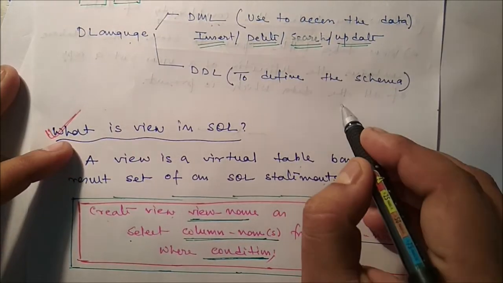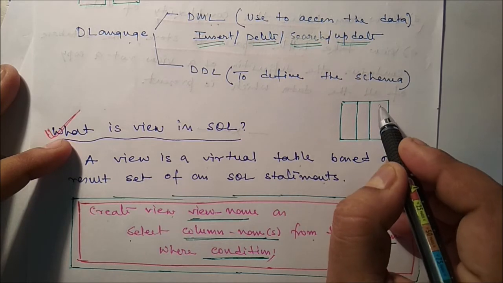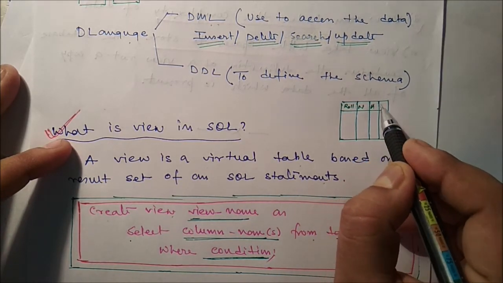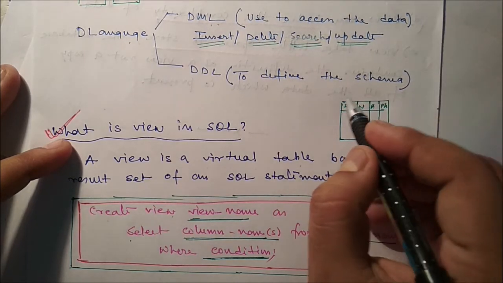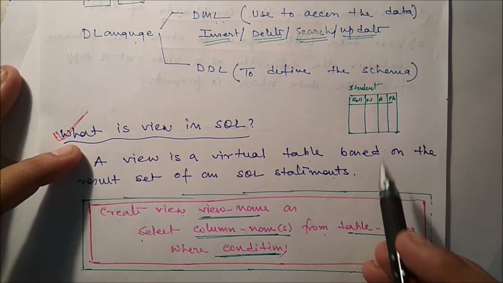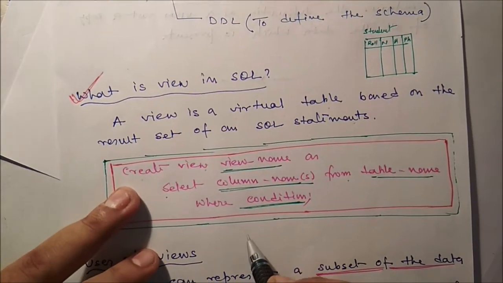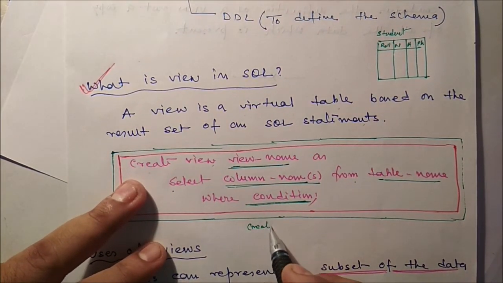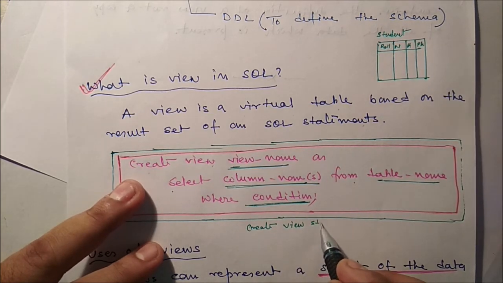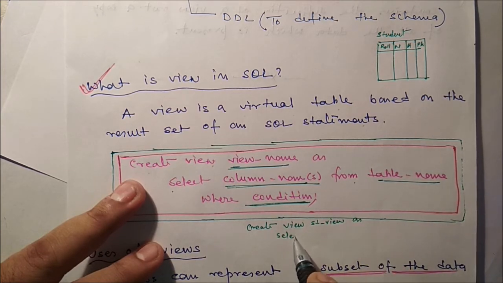Say one table is there, called student. Here say 4 attributes are there: roll number, name, address and phone number. So the name of the table is student. Now we need to create a view. We can write it this way: create view, name it student view, as select column names.